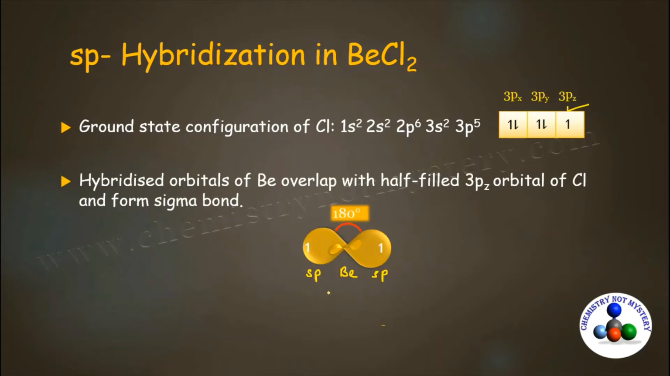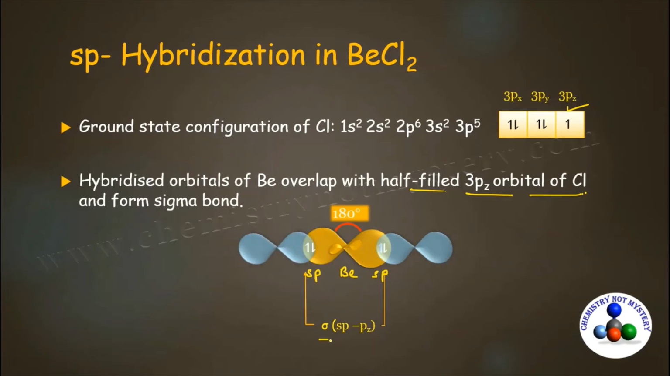This is beryllium and these are two sp hybridized orbitals of beryllium. These sp hybridized orbitals of beryllium will overlap with the 3pz orbital of chlorine as it is a half-filled orbital. They overlap head-on and they result in the formation of sigma sp-pz bond.